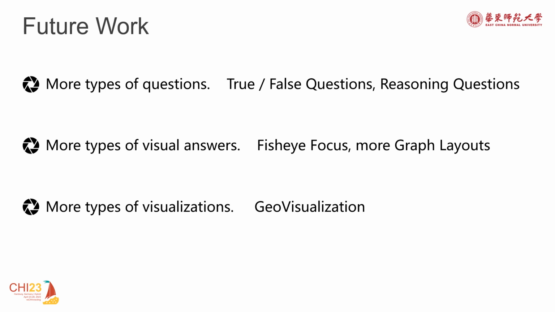First, the current version of GVQA cannot answer true or false questions and some reasoning questions with advanced semantics. Some of the latest breakthroughs in NLP may be able to solve this problem. Second, we plan to add more types of visual answers, such as outputting different graph layouts according to different types of answers. Third, we are trying to extend this approach to more types of diagrams that have not yet had mature works, such as geographic visualizations.